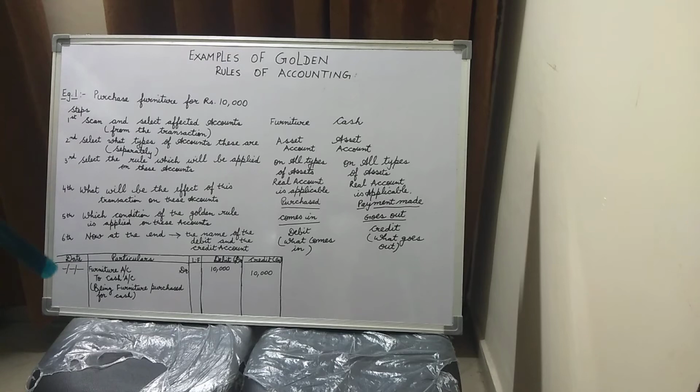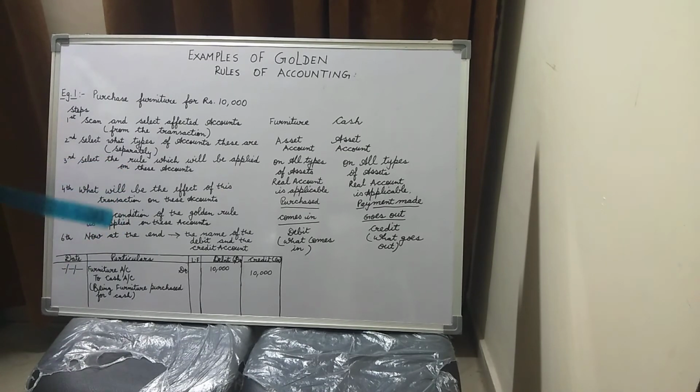Now children, this does not end the transaction over here. For ending every transaction in journal entries, we always have to write a narration. Narration is basically explaining as to what is being done in this transaction. So in this, children, we have mentioned over here being. Always the narration starts with being, B-E-I-N-G. So over here I write being.